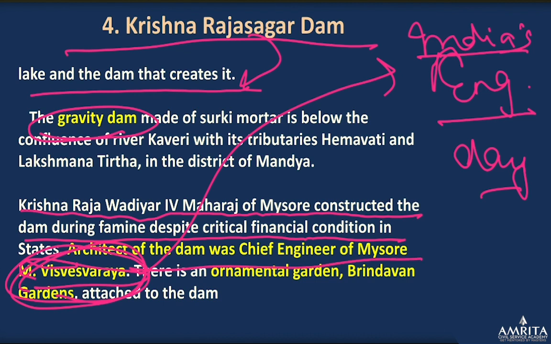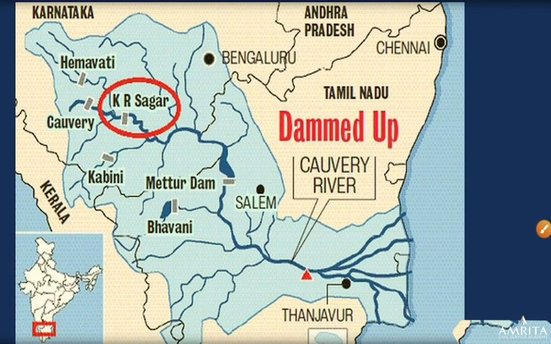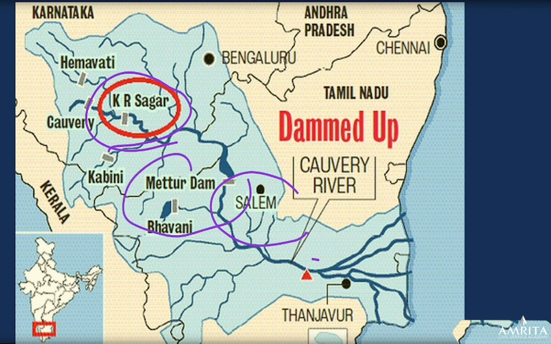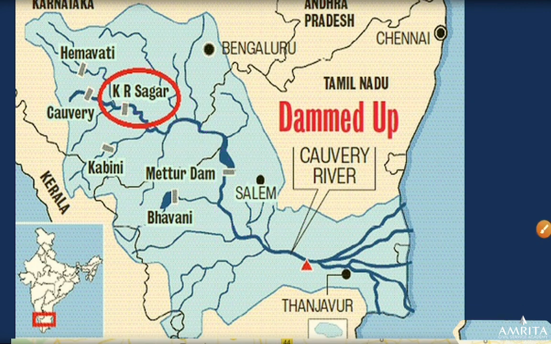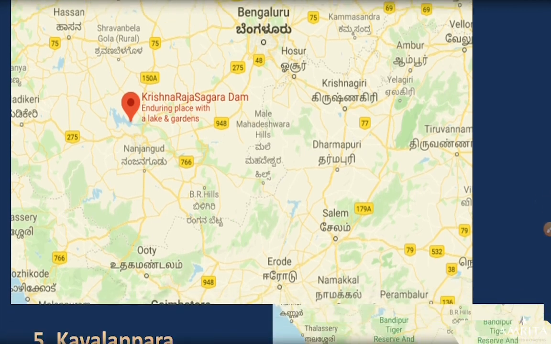There is a garden nearby, that is Vrindavan Garden, an ornamental garden. It is attached to the dam, right? So this is the Krishna Rajasagar Dam here, and this is Mettur Dam, and this is Krishna Rajasagar on the same river, that is Kaveri River. Kaveri River was in the news a lot last year because of the dispute and the Supreme Court judgment, right?